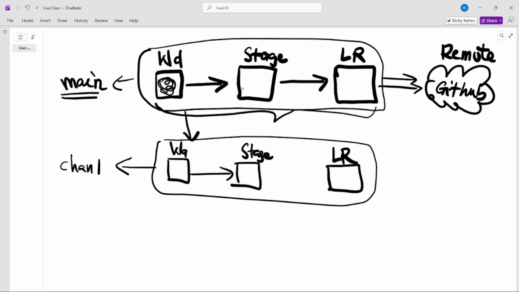So you are working here now, but you just make a copy of what you have here. You keep it inside this second channel, and you work here. Whatever is in the first channel is not going to change, it's going to be there. You work on this channel to isolate whatever new changes you are making from the main channel. When it is ready, you can decide to connect it to the main channel, and maybe delete this one or keep it.